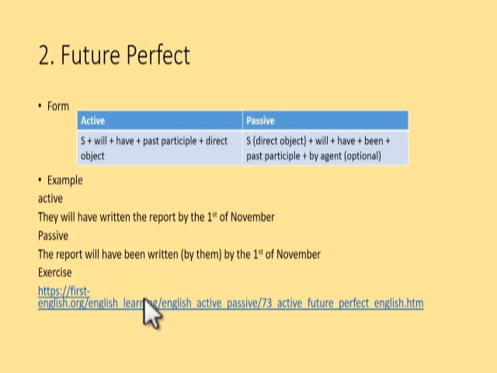Okay. And this is the exercise. Later, I will share that in WhatsApp. Okay, that's it for future perfect.